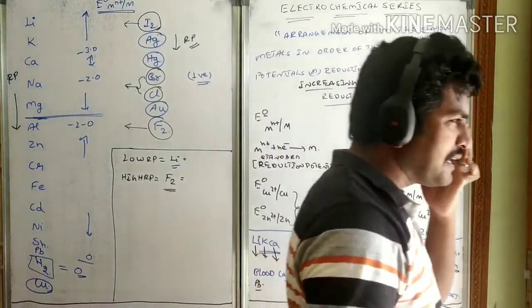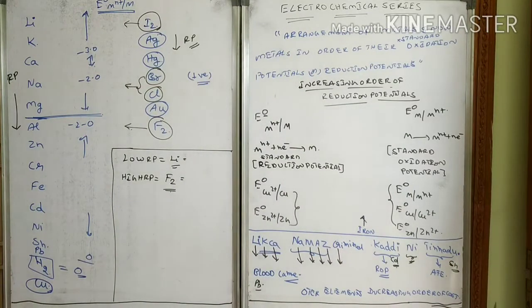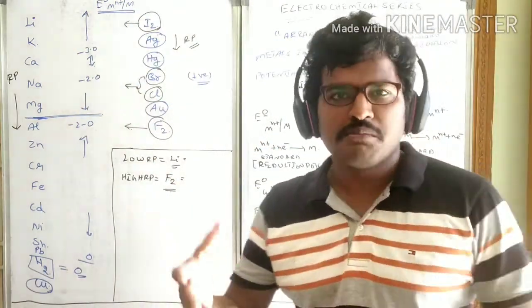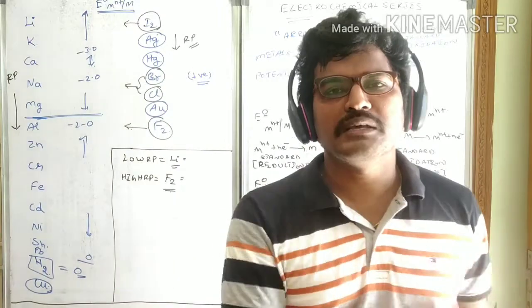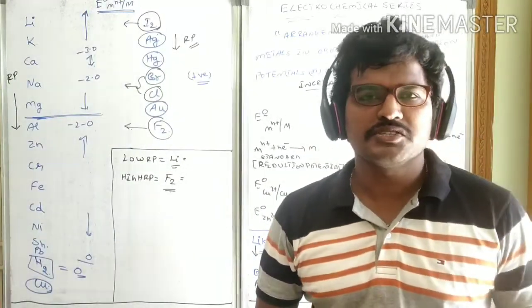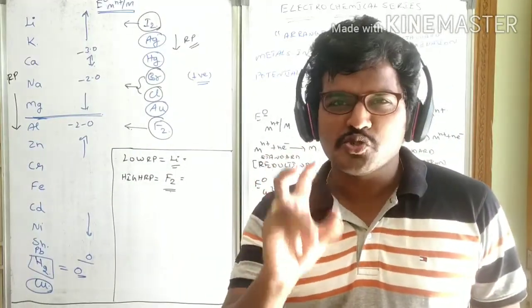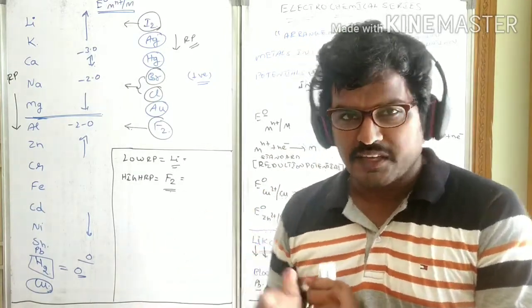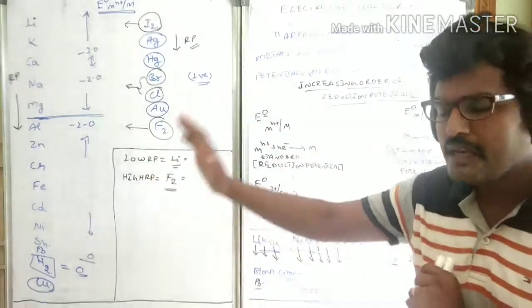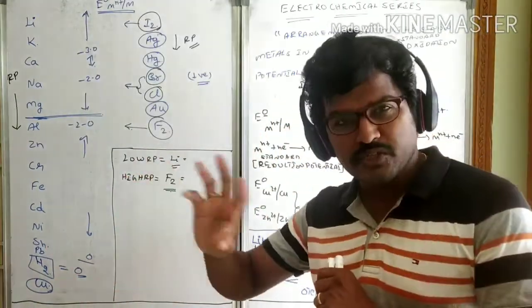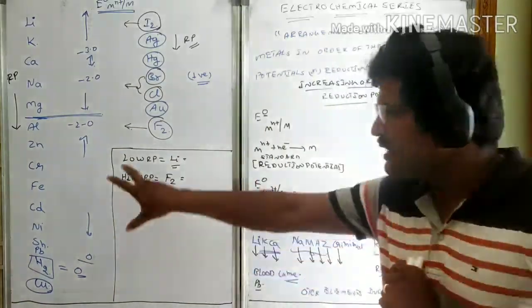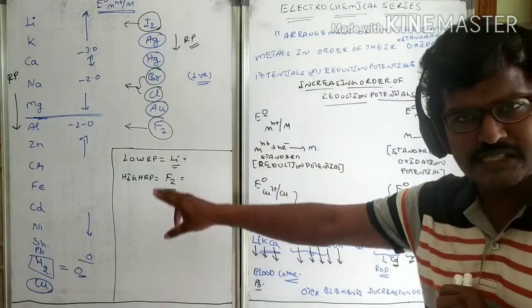I am telling this because in exams many students struggle. They will give you the RP values in different ways. Sometimes they will give you the reduction potential, sometimes the oxidation potentials, and that leads to so much confusion. So to identify what will be cathode and what will be anode, if you can remember this series as it is, whatever values they give, there is no need to go to the values because they will be standard only. Immediately you can come to a conclusion based on the series itself.